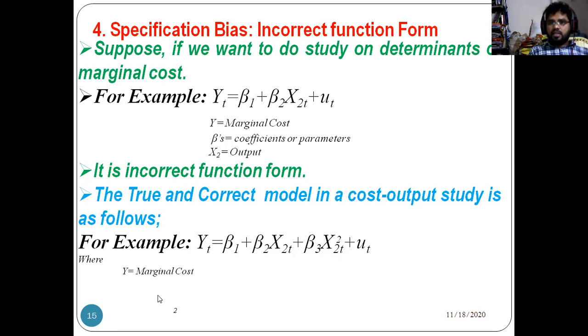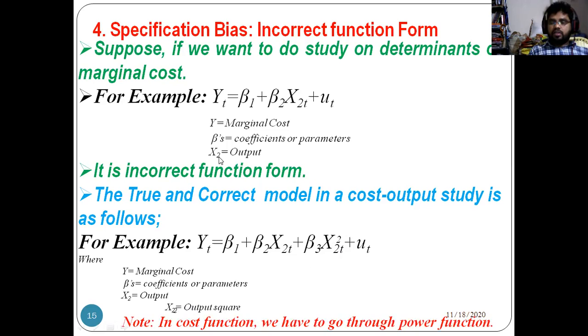So where marginal cost and b is coefficient of parameters. So x2 is output, then x3, see this is x2 square, output square. So note, simple, you can note a point that in cost function we have to go through power functions. As I told you, in cost and cost output analysis we need to go with the power functions, that is called non-linear functions. Non-linear function is nothing but the power value is more than 1, so that is non-linear function or power functions, because here power value is equal to 2.